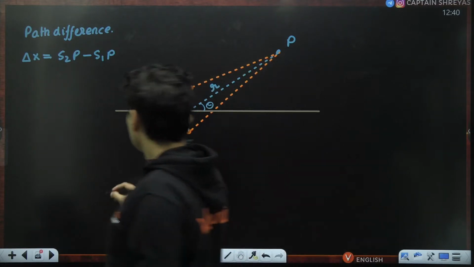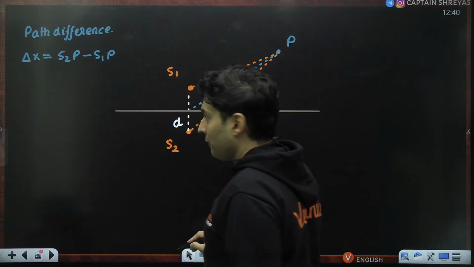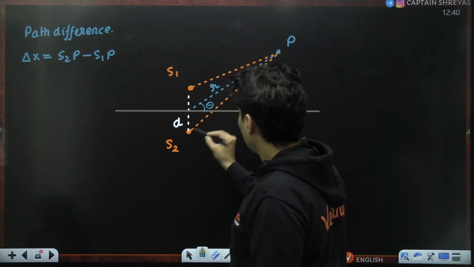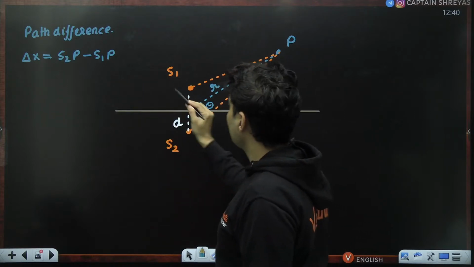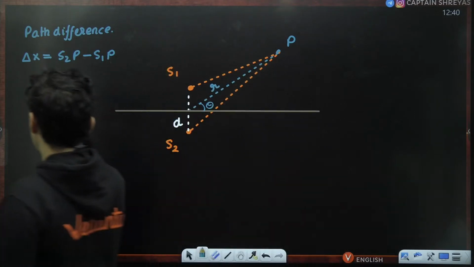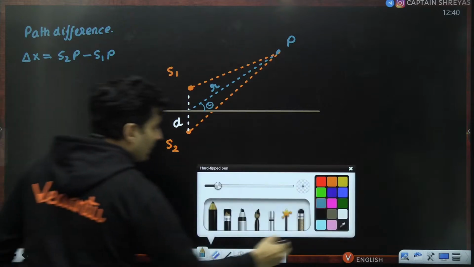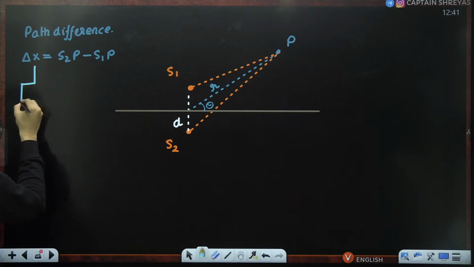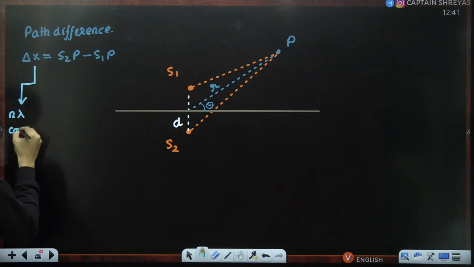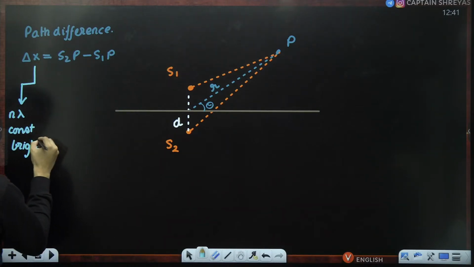Observe this. If this S2P distance and this S1P distance, their subtraction is delta x. If I want a constructive interference, then I will make sure it is n lambda, for bright regions.